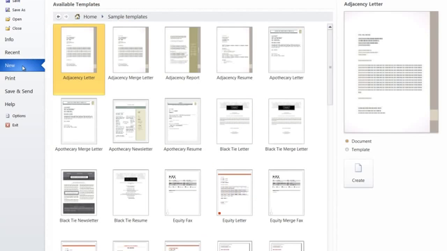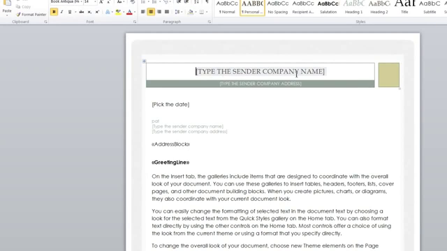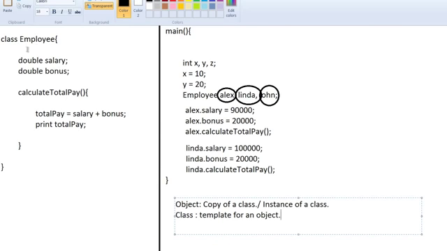A template, the meaning of template, if you remember, like if you use an MS Word document, you can create new documents from existing templates, and then you can type in your own letter. Same way, this is nothing but a template. You create copies of this class Employee and then you assign your own data for each and every object. So a class is nothing but a template for an object.